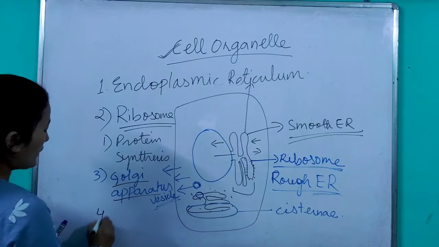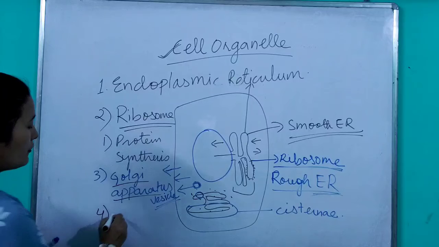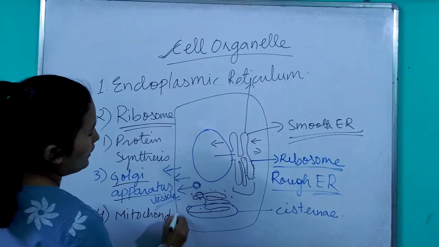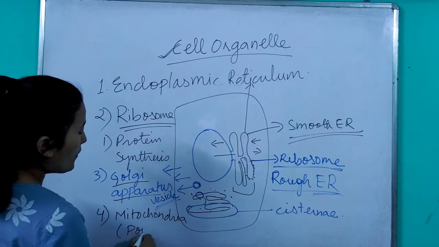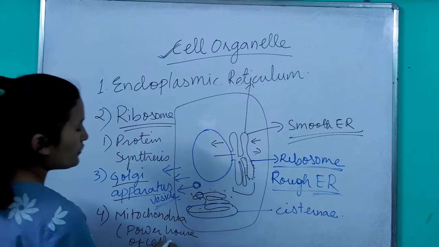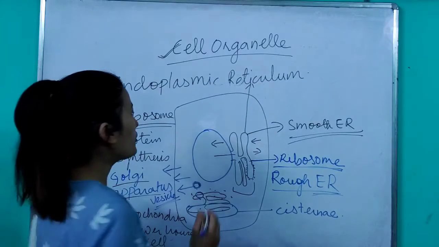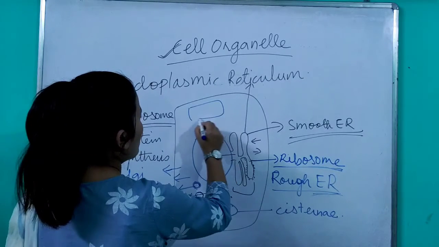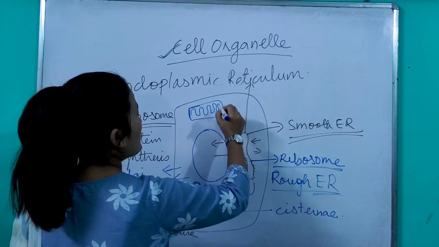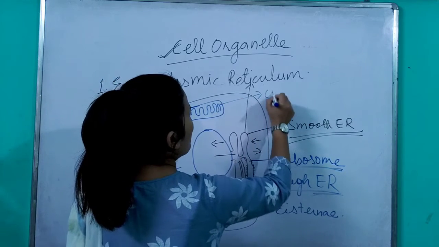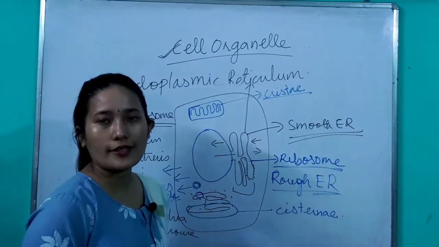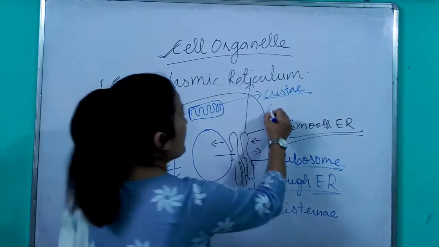Now coming to the fourth organelle, you have mitochondria. We have all heard about this. Mitochondria is also referred to as the powerhouse of the cell. If you look at the structure of a mitochondrion, it is a double-membrane structure and the inner portion is folded like this. This inner portion is referred to as cristae. The exposed portion of the cristae is referred to as oxysome.